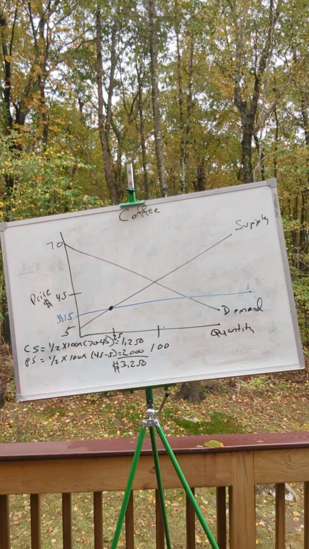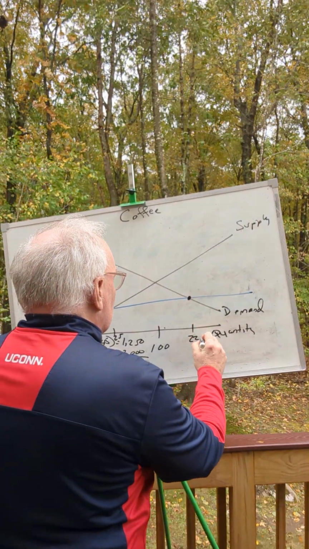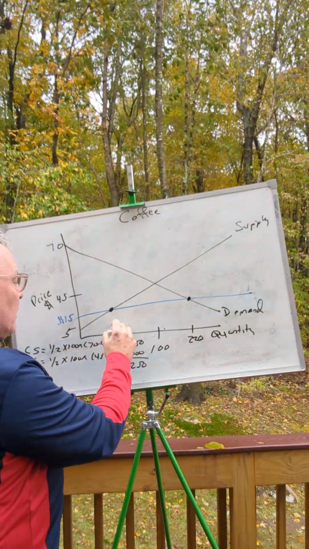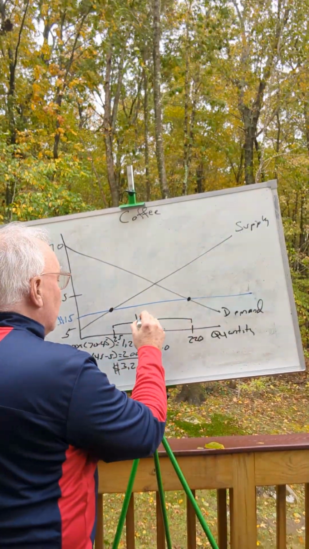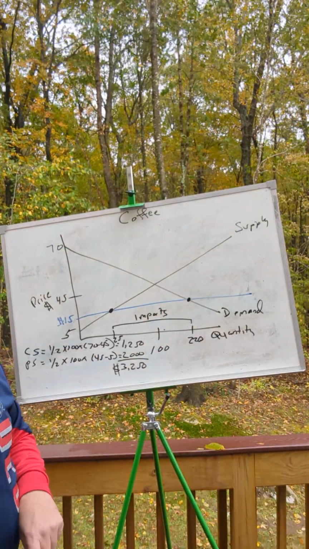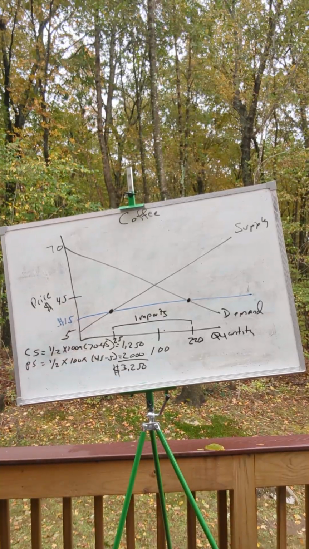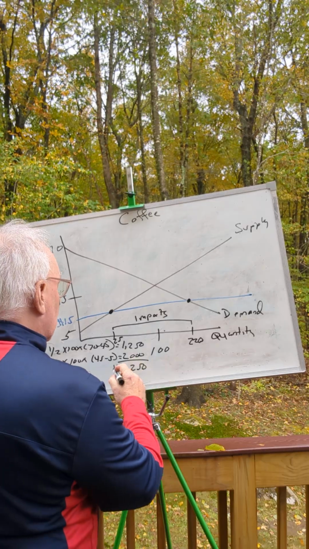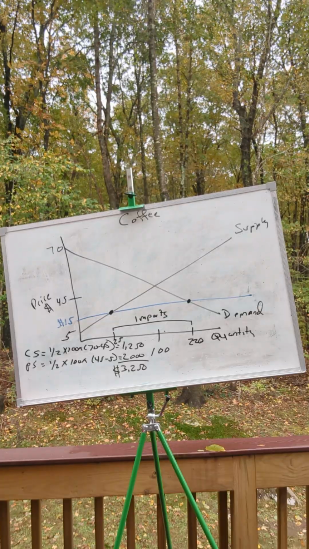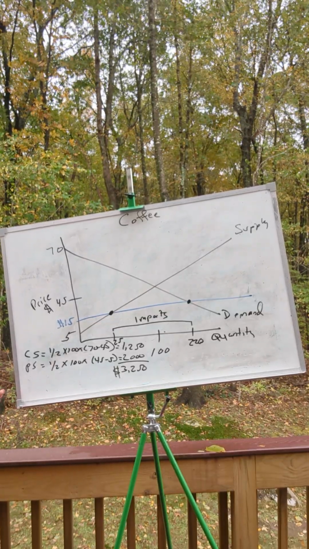But at $15 a pound, consumers are going to want to demand 220 pounds. So the quantity demanded will increase to 220, the quantity supplied will decrease to 25, and the difference is going to be imports. So we're going to import 220 minus 25 pounds of coffee, which is going to be 95 pounds of coffee imported each year, or each quarter, or whatever time period we think this is about.